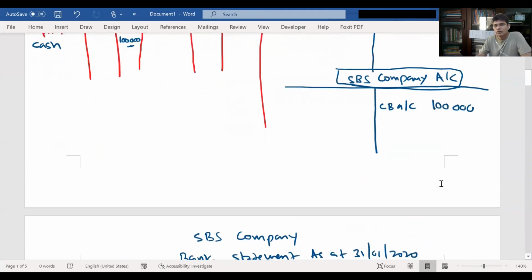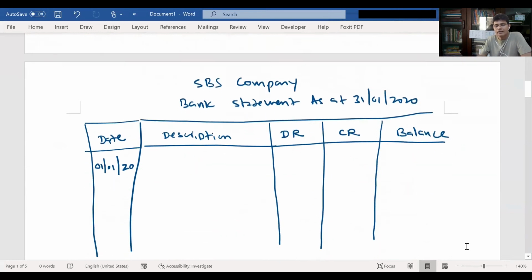Since this amount was credited, this is the credit side, and this is the debit side. When the commercial bank receives the amount, they will say deposits, on the credit side, 100,000. The balance is 100,000. So you will receive this statement.